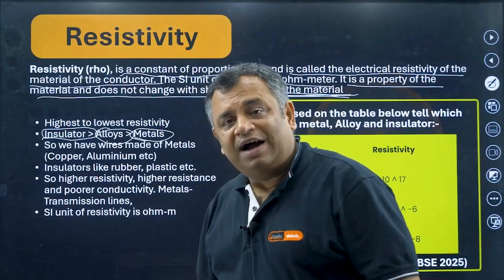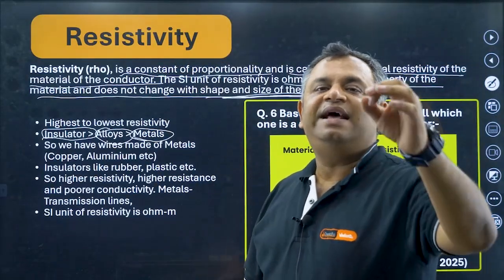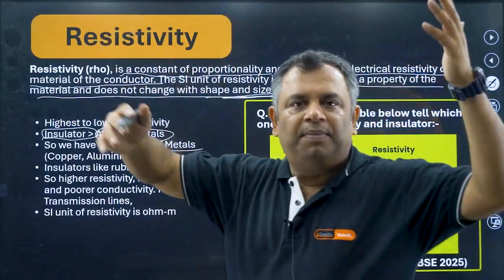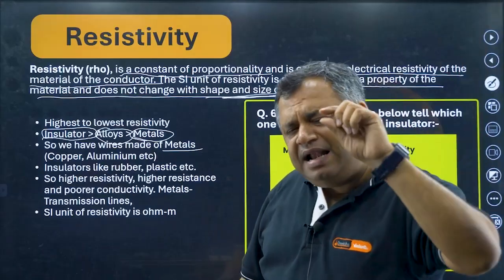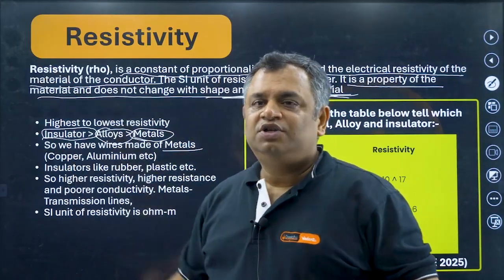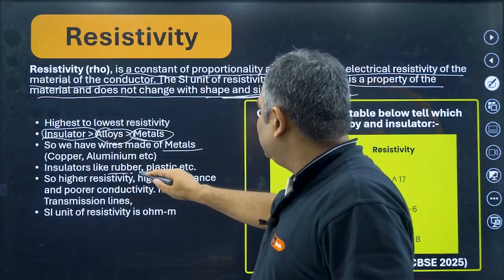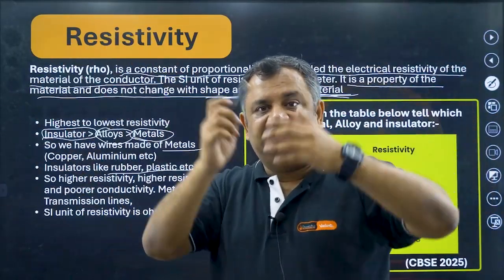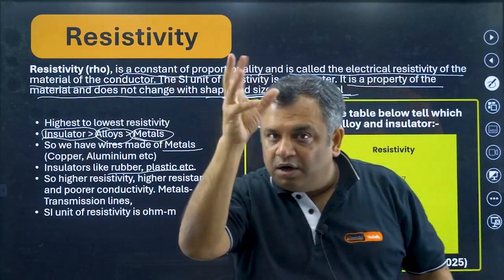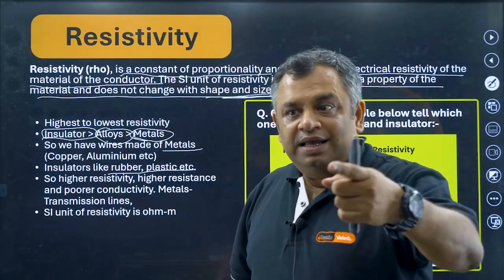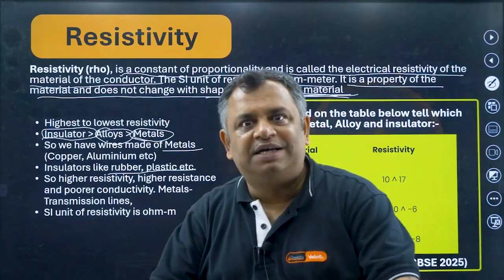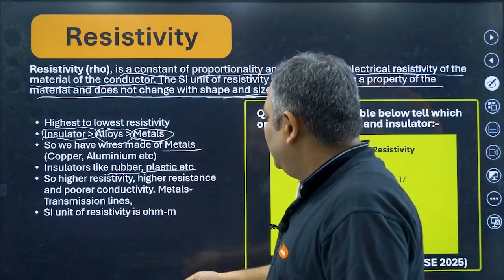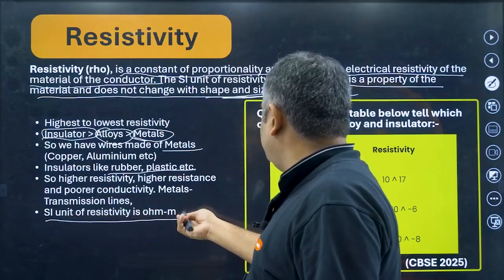So in case you have to make a conductor where you need lesser resistance, please use metals. Metals like copper and aluminum are used in wiring, because you need the current to flow smoothly. Insulators are like rubber, plastic, etc. They have very high resistivity and high resistance. That's why you'll find electricians using rubber gloves. Mama says that if you are going to touch the wire, wear rubber chappals, because that does not let the current flow. And the SI unit of resistivity is ohm meter.